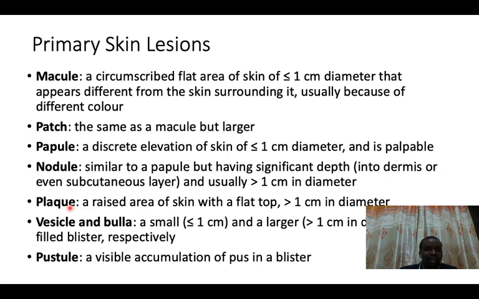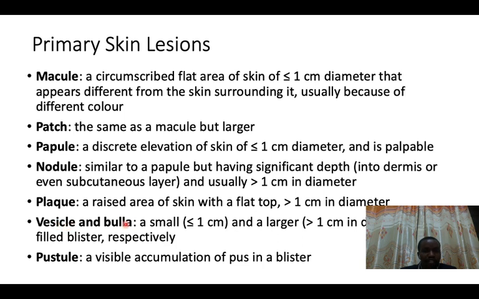But the other term that we have is also a plaque. Now a plaque is a raised area of skin with a flat top. Now underline these words: flat top, greater than 1 centimeter. Now remember, a papule was also a raised skin lesion, and it was palpable. But in a papule, the top of the papule is not flat. So anything that has a flat top is a plaque.